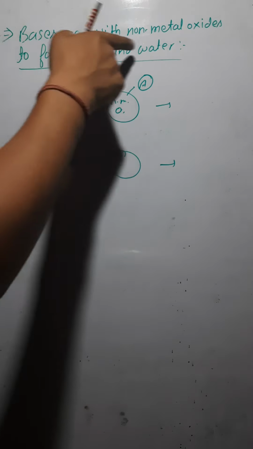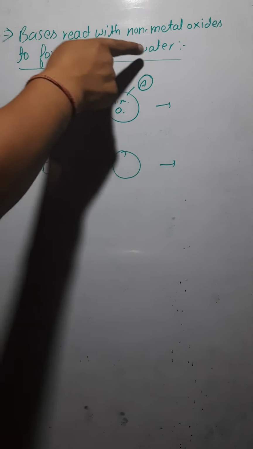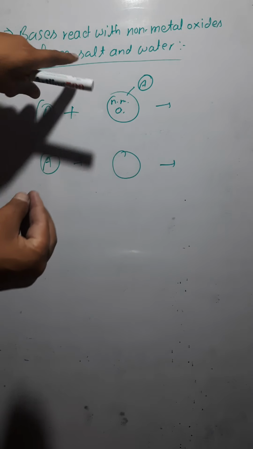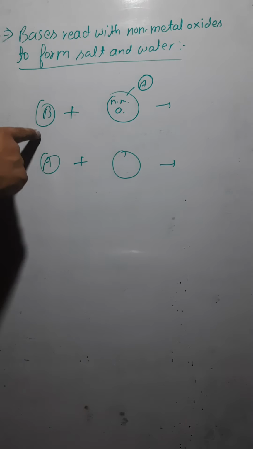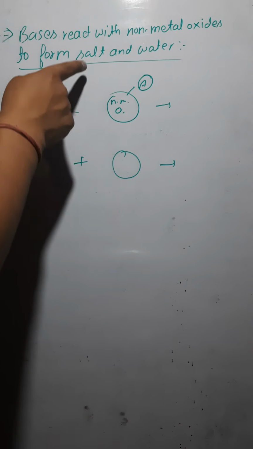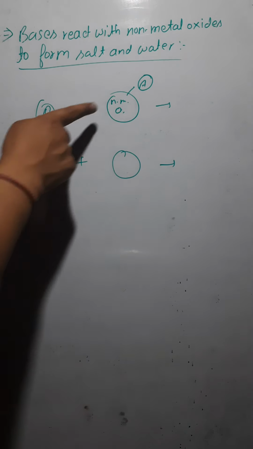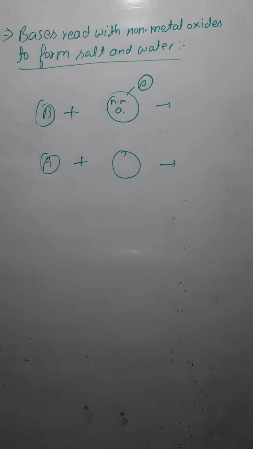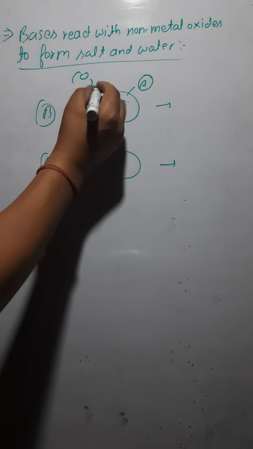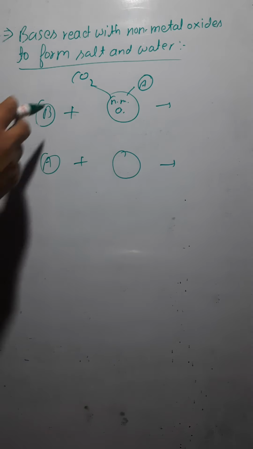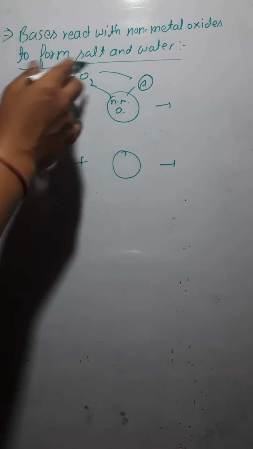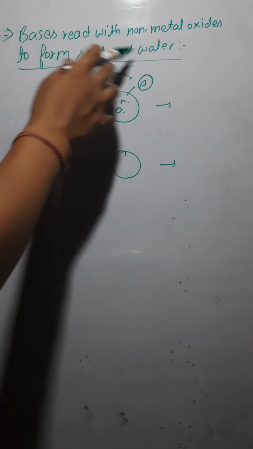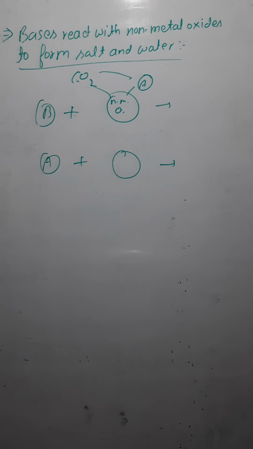That is why they form salt and water, because you know that salt and water are formed in the reaction between acid and base. So when acid and base react, they form salt and water. Here also, when bases react with non-metal oxide, again they form salt and water. It means the non-metal oxides have an acidic nature. The carbon dioxide, a non-metal oxide, is acidic in nature, so it reacts with base and forms salt and water. That you have to remember.